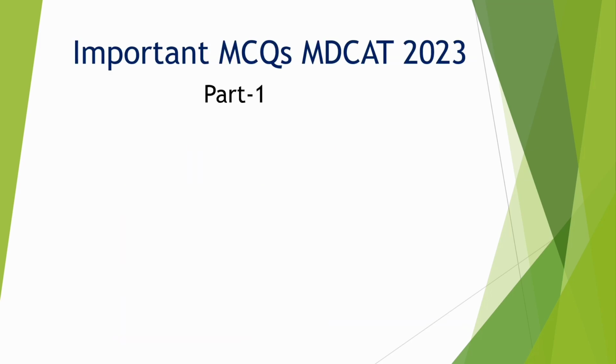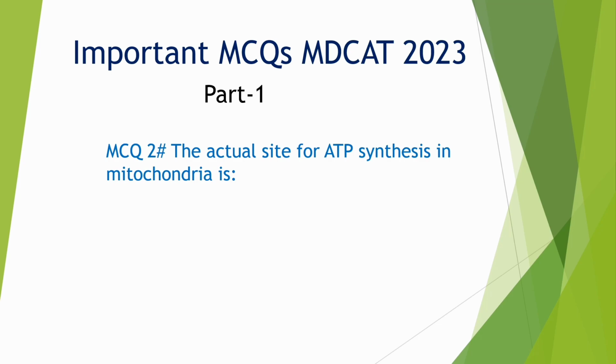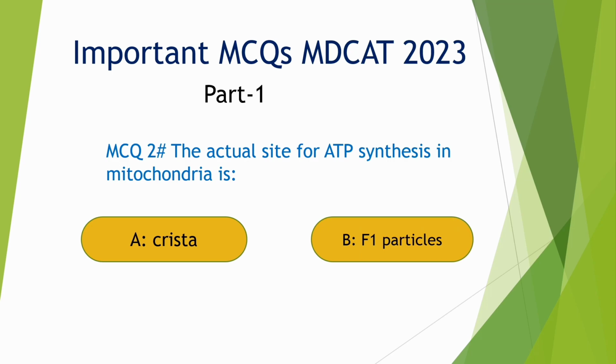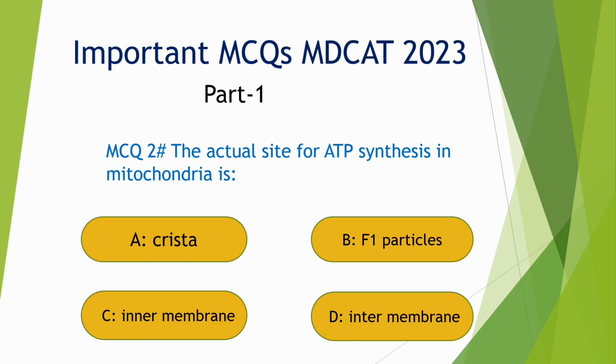MCQs number 2. The actual site for ATP synthesis in mitochondria is option A. Cresta, B. F1 particle, C. Inner membrane, D. Intermembrane. Correct option is option B. F1 particle.